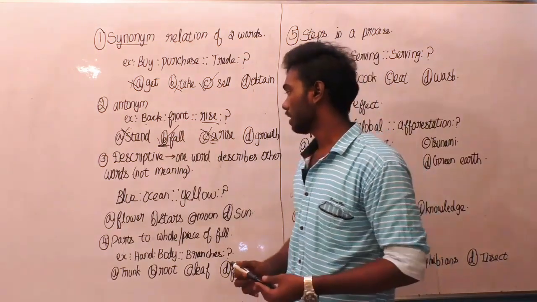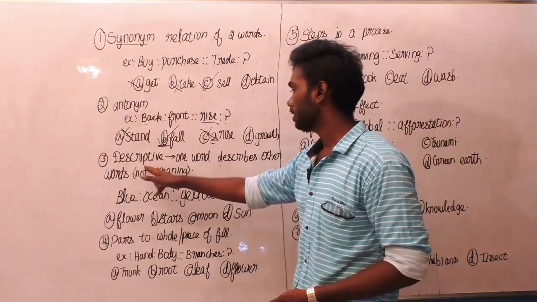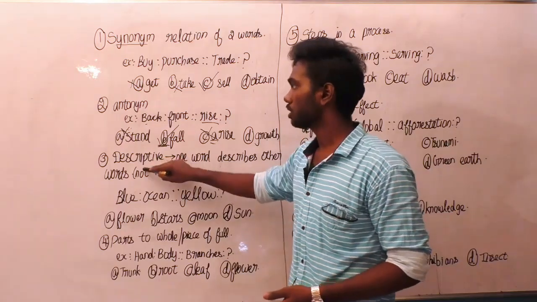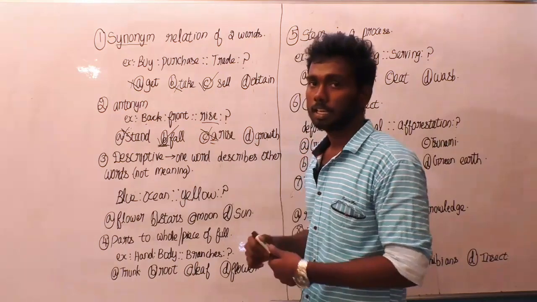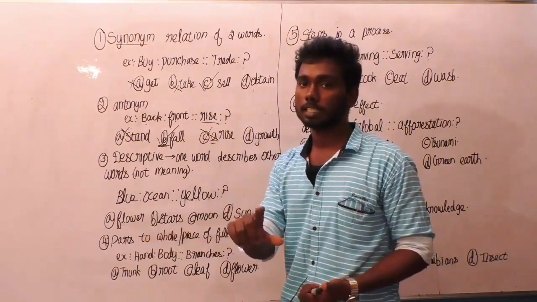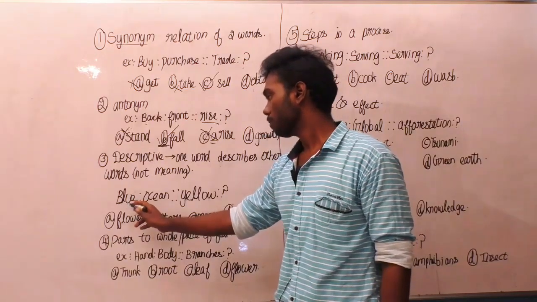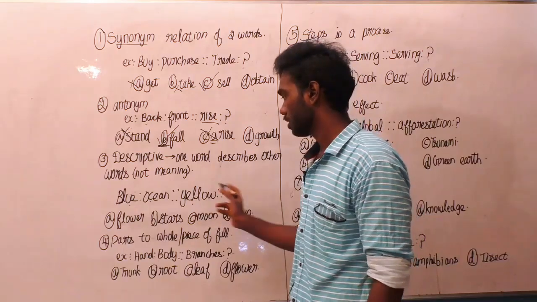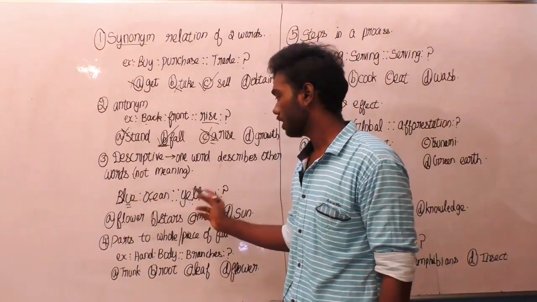Next, the third type we are going to solve is descriptive. Descriptive means one word describes the other word. You must not confuse it with the meaning, because descriptive and meaning are different from each other. The word describes the word, it doesn't say the meaning of the word. And here is the example. Blue is to ocean, yellow is to what? The color blue denotes the ocean, the color yellow denotes what?